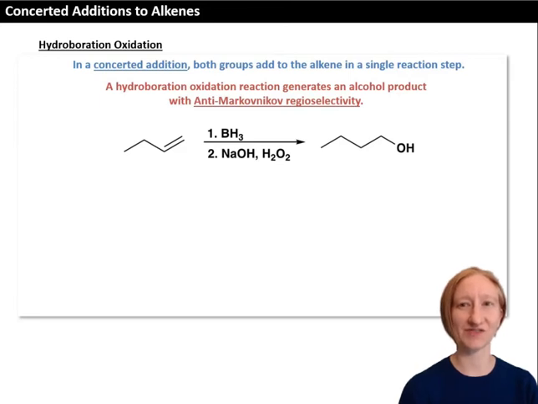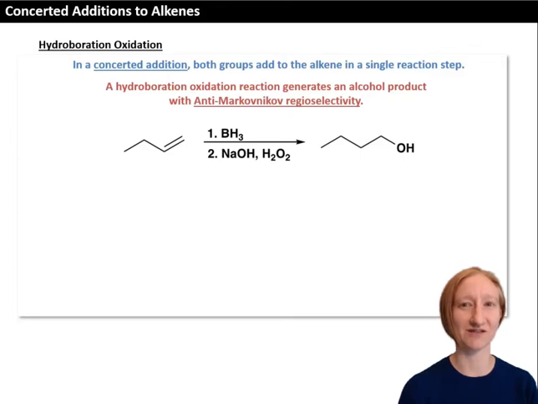In the last video, we saw reactions that proceed through a halonium ion intermediate. And in those reactions, the two groups add to the alkene in two different steps. The alkene attacks the electrophile, and then the nucleophile attacks to open the halonium ion. In this video, we'll look at reactions where both groups add to the alkene at the same time in a